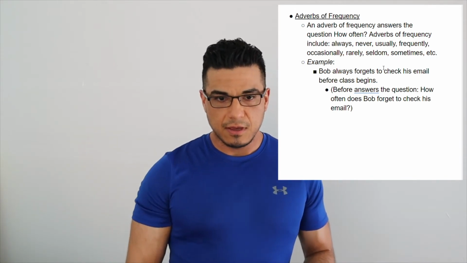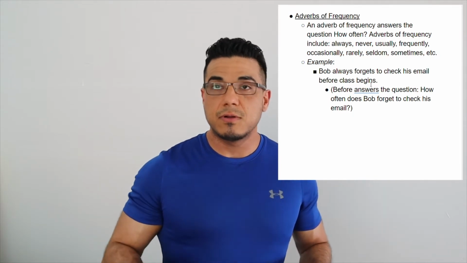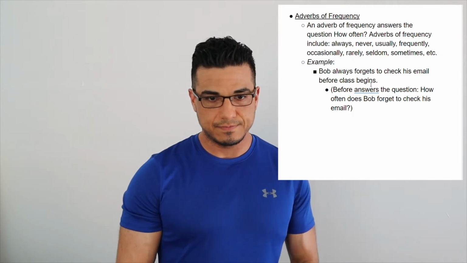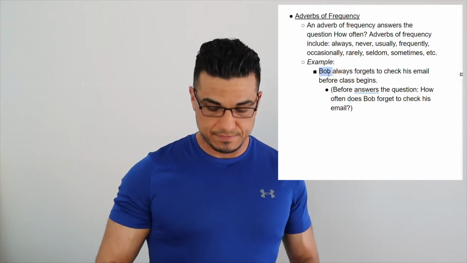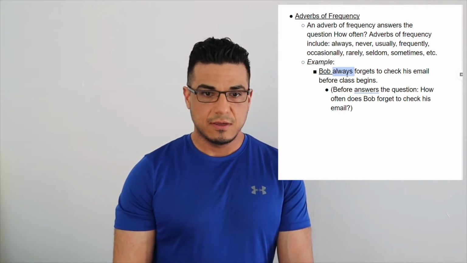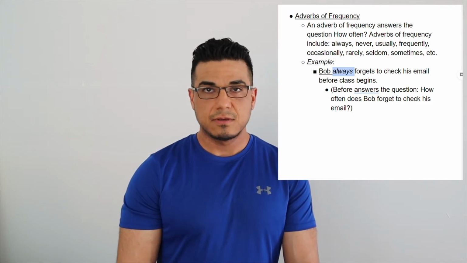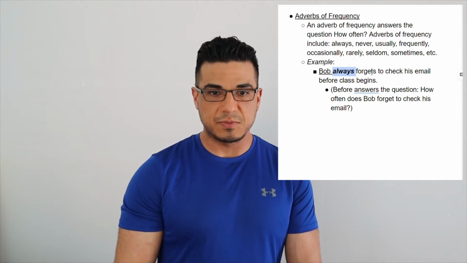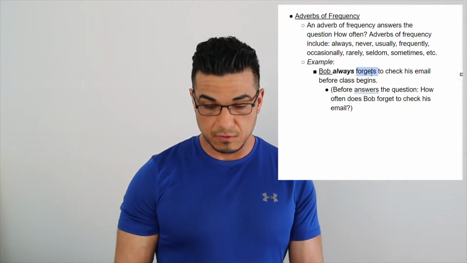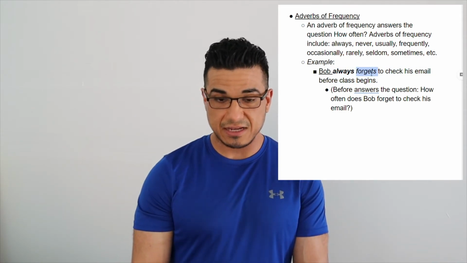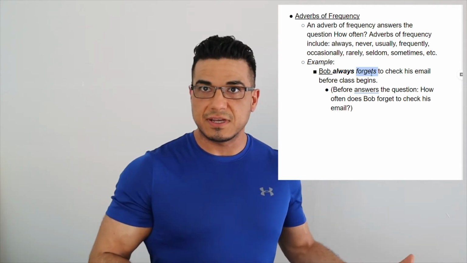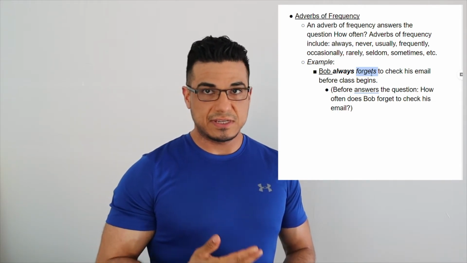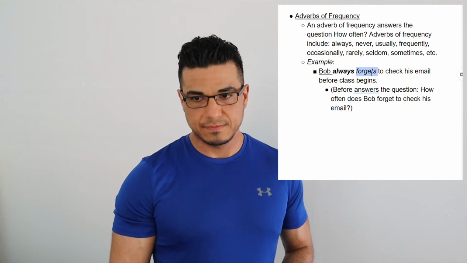The example I give is Bob always forgets to check his email before class begins. Deconstructing the sentence again, Bob being our subject, well, he always would be our adverb. Well, what does he always forget? Oh, he always forgets. So the action in this case, the thing he's doing, is forgetting. Well, how often does he do it? Well, he always forgets it. It's a habit, right? So it's telling you the frequency of that action.